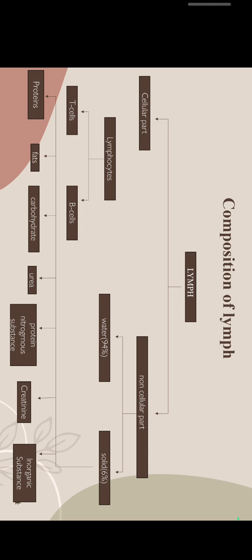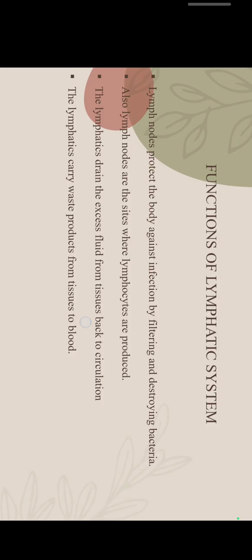What is the composition of lymph? Lymph is of two types: a cellular part and a non-cellular part. The cellular part is the lymphocytes, divided into two types of cells, T cells and B cells. The non-cellular part is divided into two types, water 94% and solid 6%. The solid 6% is divided into proteins, fats, carbohydrates, urea, nitrogenous substances, creatinine, and inorganic substances.